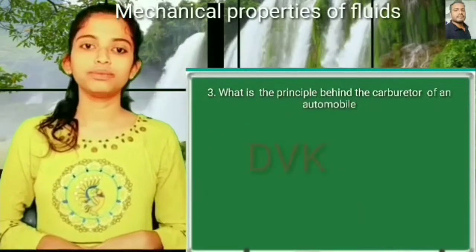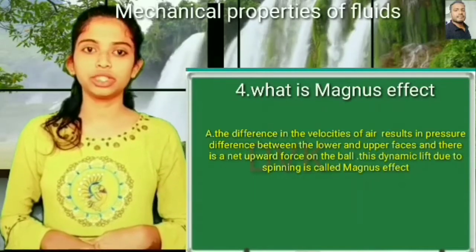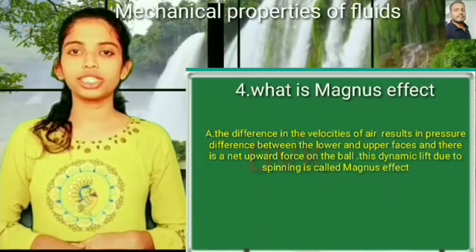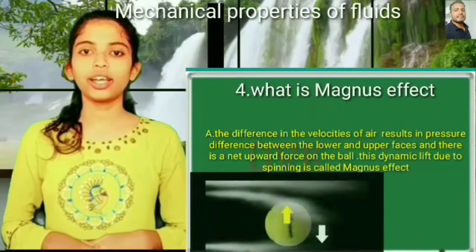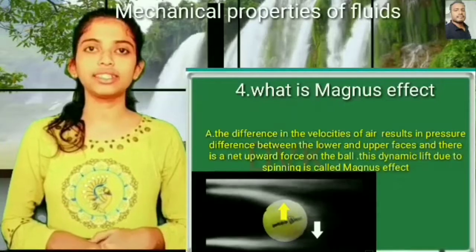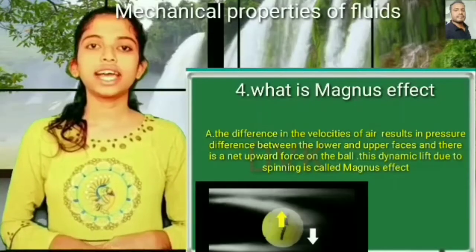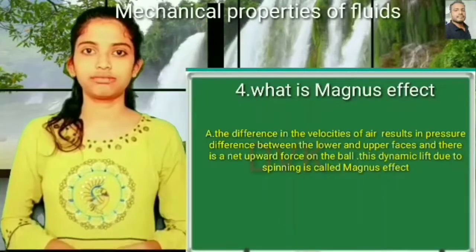Coming to the fourth question, what is Magnus effect, which is very important for IPE questions? The difference in the velocities of air results in the pressure difference between the lower and upper faces. There is a net upward force acting on the ball. This dynamic lift due to the spinning is called Magnus effect.